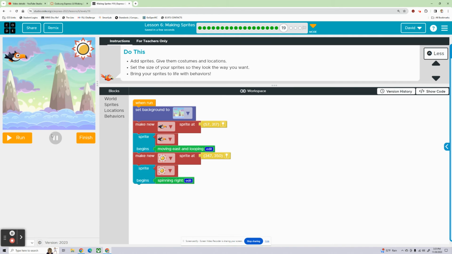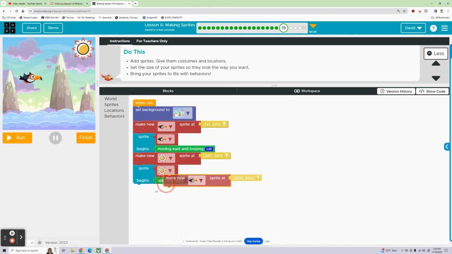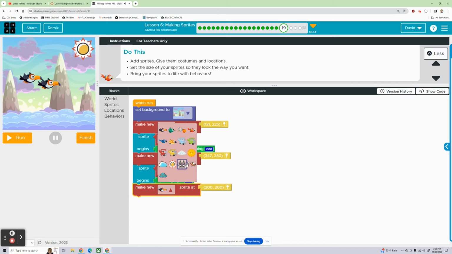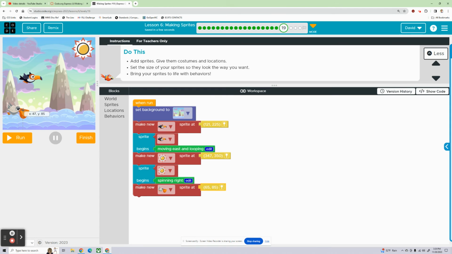Behavior, sprite begins, sun, and let's make him spin. Good. Beautiful. All right. Let's lower this bird down so he doesn't crash into the sun. And then let's add one more sprite here. What do we want? A helicopter would be fun. A moving cloud. Oh, a pelican. Of course, a pelican. All right. And then let's change his location to start. Yeah, we're going to be down here hunting for fish, although he doesn't look too excited about hunting for fish today.